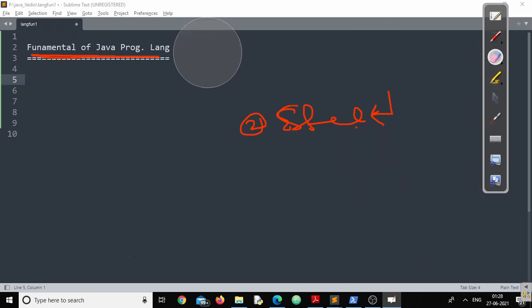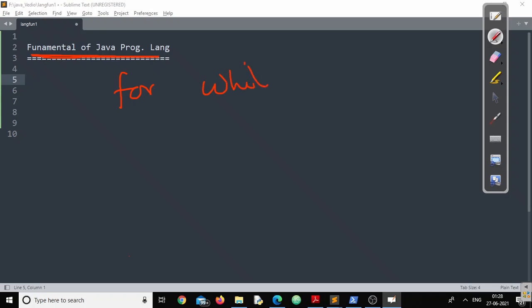Now let's start with, suppose I am writing a few things, like I am writing a word like for, I am writing a word like while, I am writing a word like if, I am writing some words like this. Now definitely you people have some kind of programming knowledge, or somewhere you have heard about these three words. 100% maximum of you definitely heard about these three words.